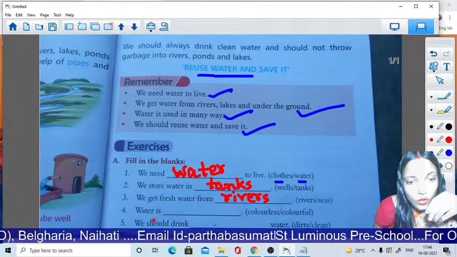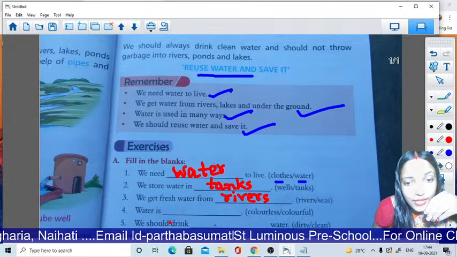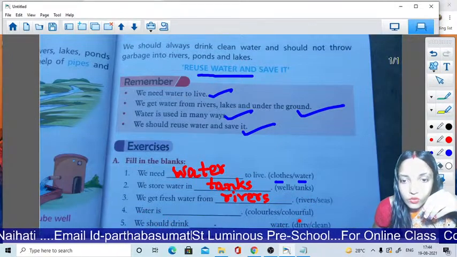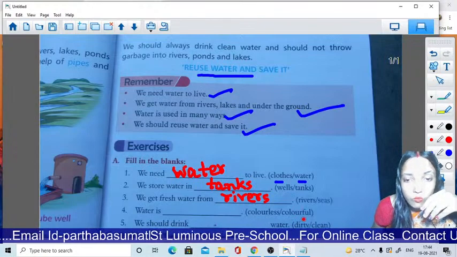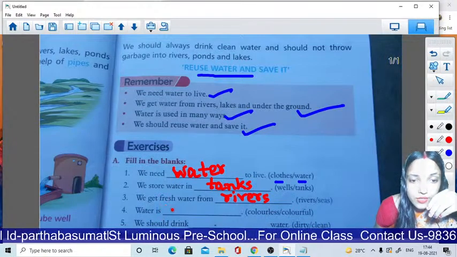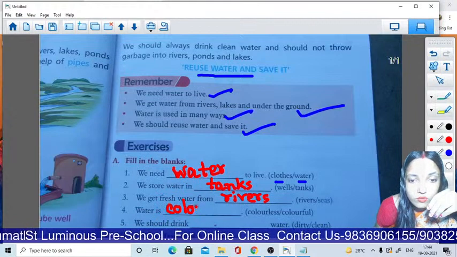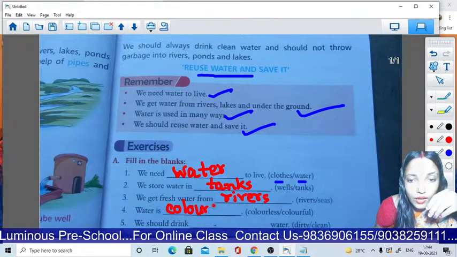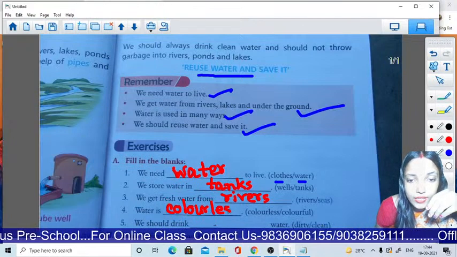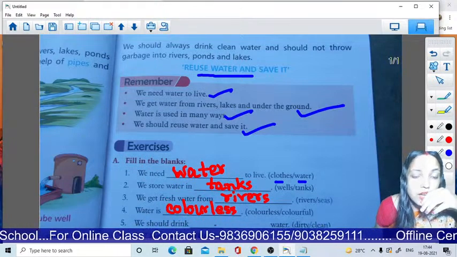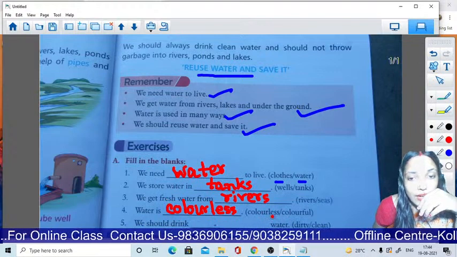Now number 4. Water is colorless or colorful? What will be the answer? Water is colorless. C-O-L-O-U-R, colorless. L-E-S-S, colorless. Water is colorless.